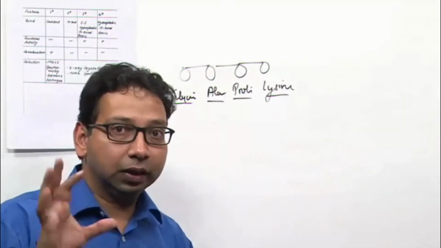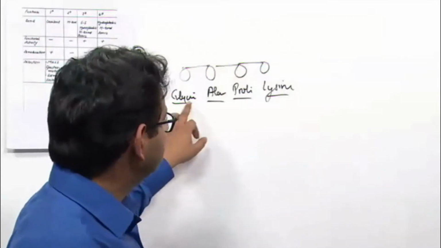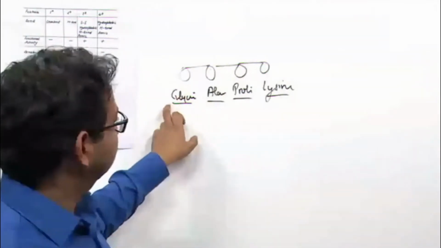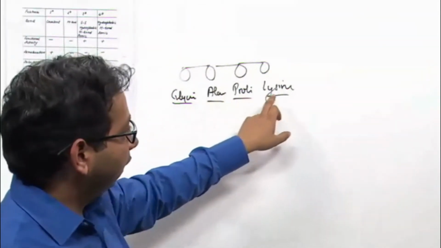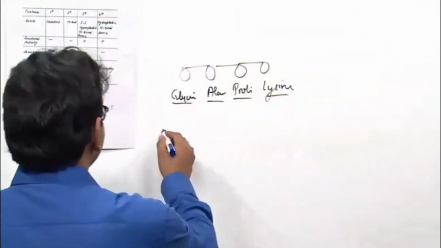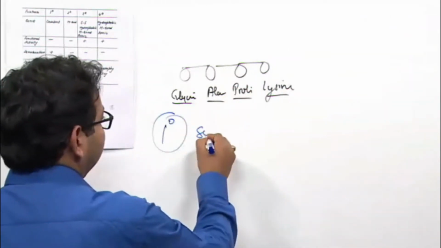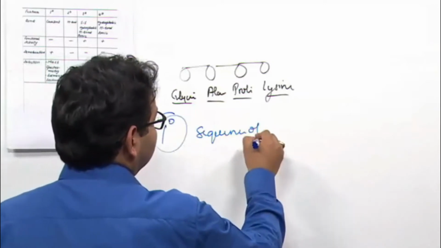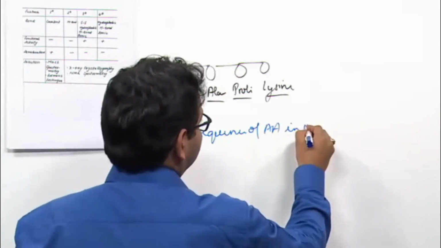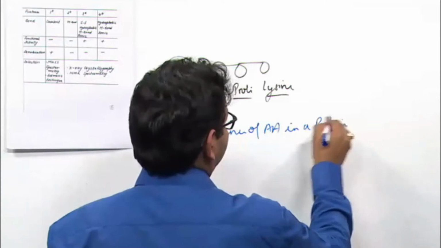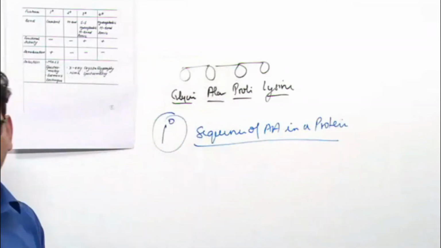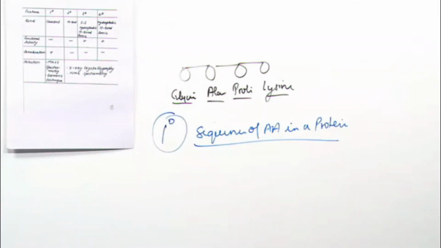You will say that the sequence of amino acids is glycine, alanine, proline, lysine. Primary structure means the sequence of amino acids in a protein.